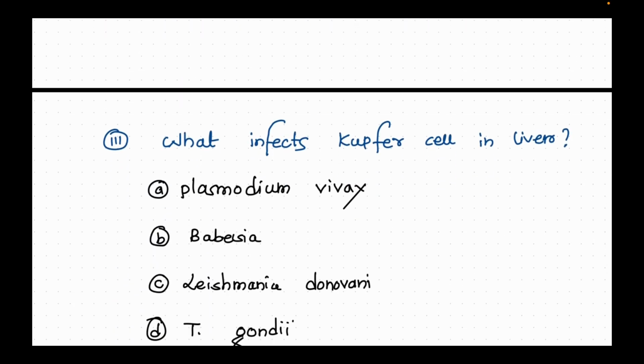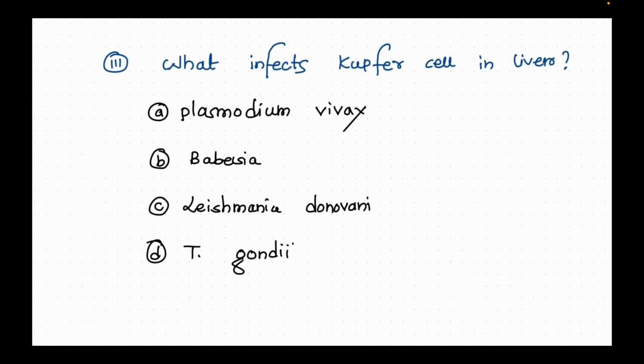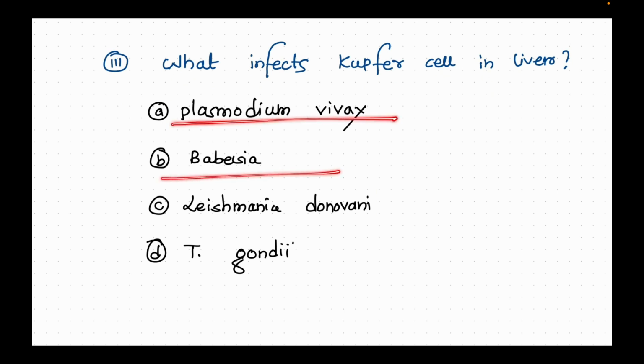Then the third question is: what infects Kupffer cells in the liver? We have four options: Plasmodium vivax, Babesia, Leishmania donovani and T. gondii. So what are Kupffer cells? These are the phagocytic cells which form the lining of the sinusoids of the liver and are involved in the breakdown of red blood cells. Your answer should be Leishmania donovani.